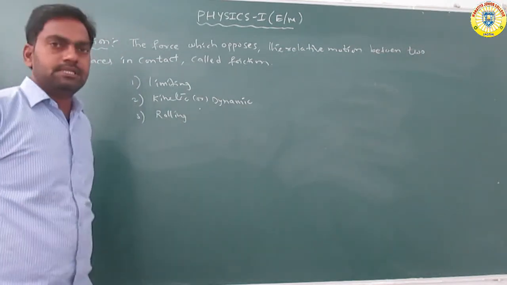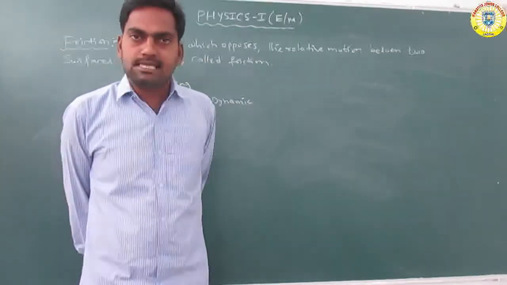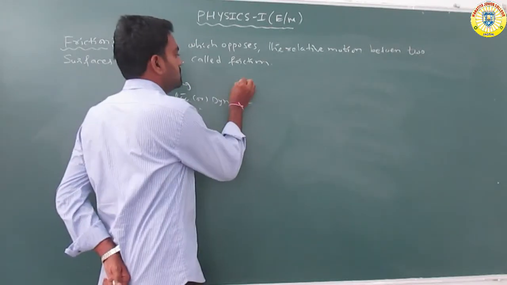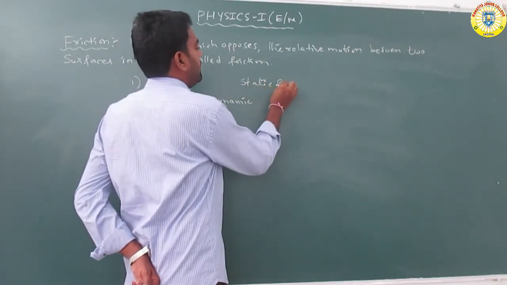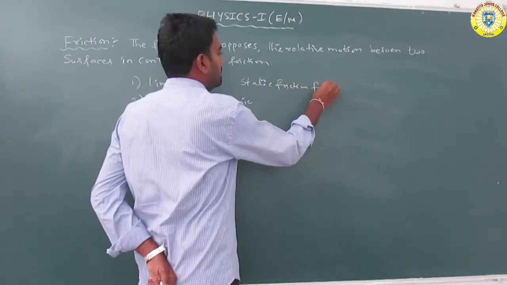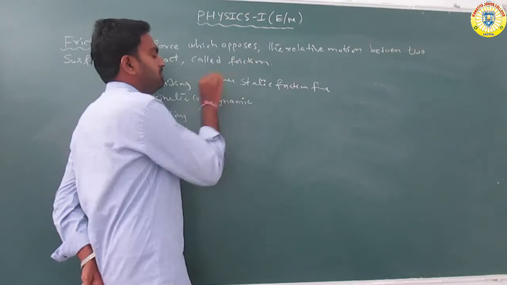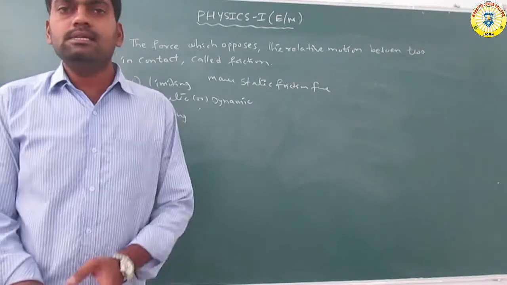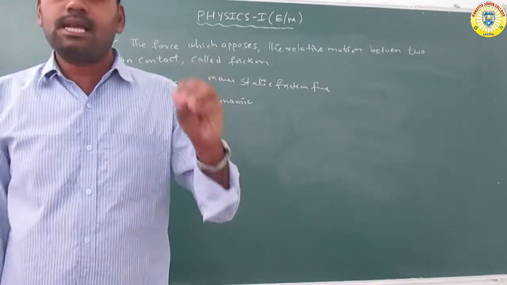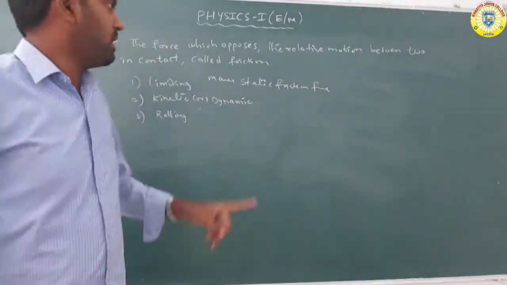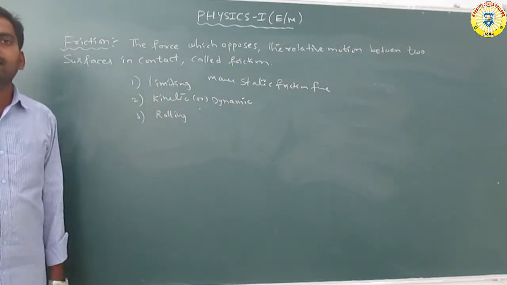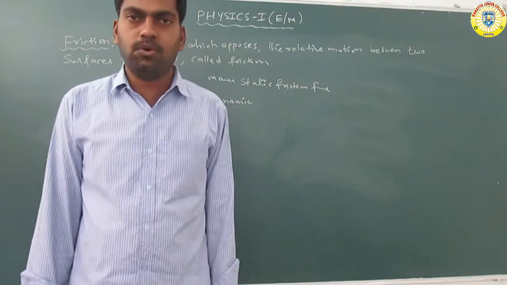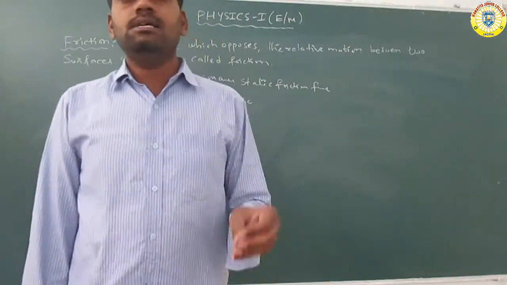Okay. So what is limiting friction? Limiting friction means the maximum value of the static frictional force.